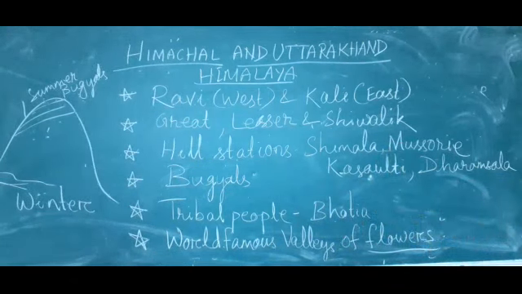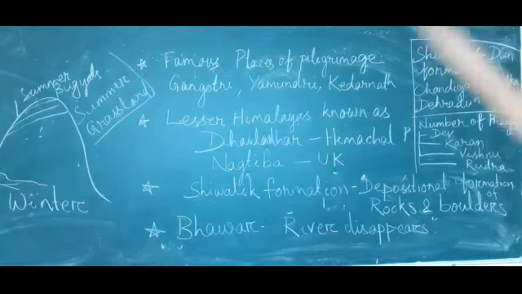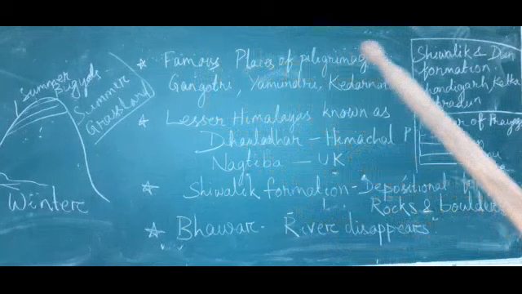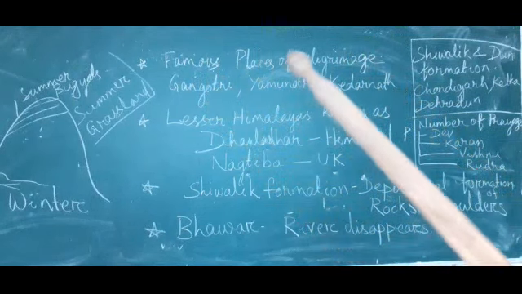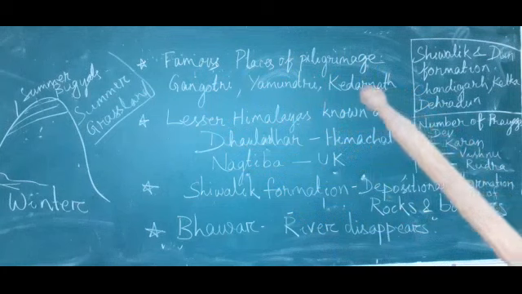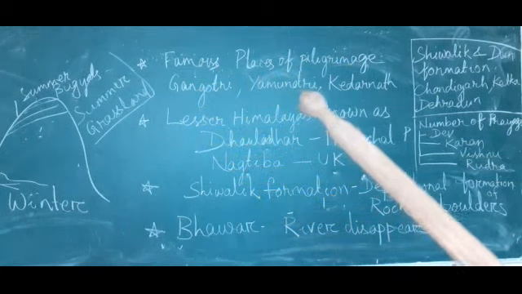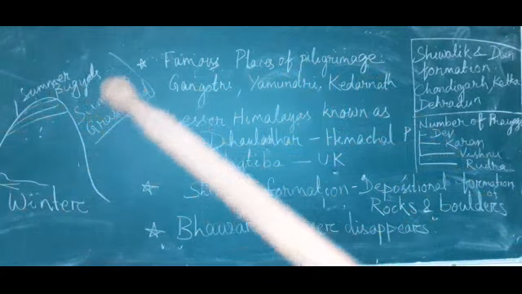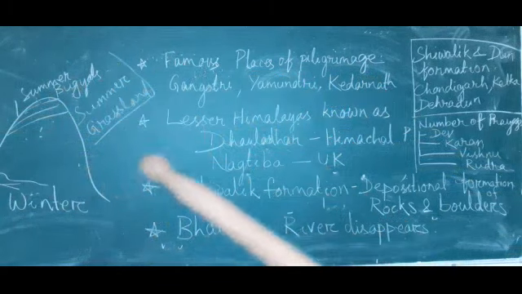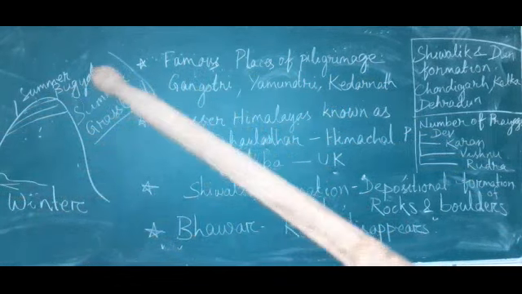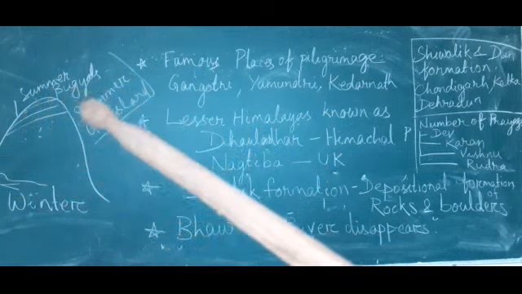Then what are the famous hill stations and famous places of pilgrimage? Famous places of pilgrimage are Gangotri, Yamunotri, Kedarnath. As we already discussed, what are the bugyals? They are summer grasslands where they graze on the top of the hills.